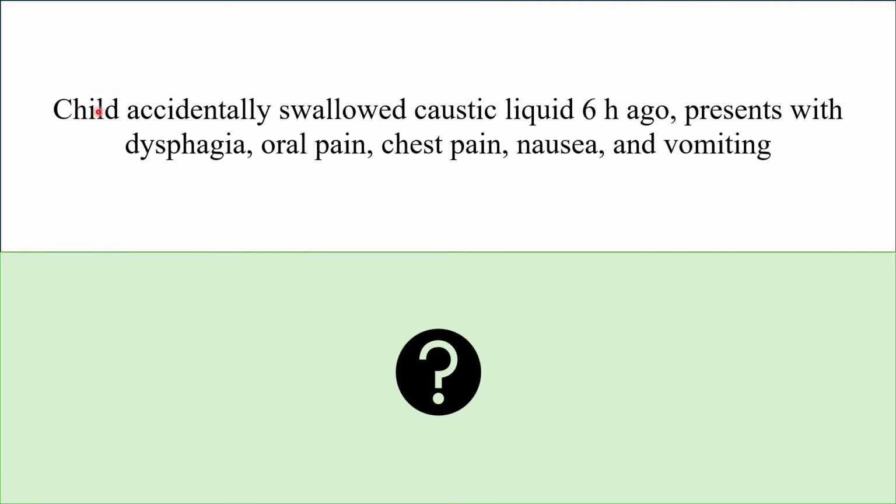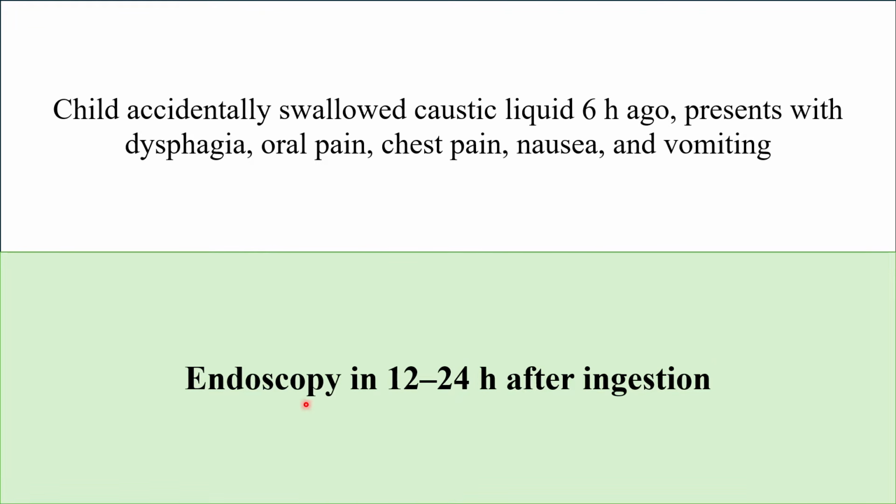carina. A child accidentally swallowed caustic liquid 6 hours ago. Presents with dysphagia, oral pain, chest pain, nausea, and vomiting. Best management is endoscopy in 12 to 24 hours after ingestion. Avoid neutralization of caustic liquids. For example, giving milk may cause more injuries.